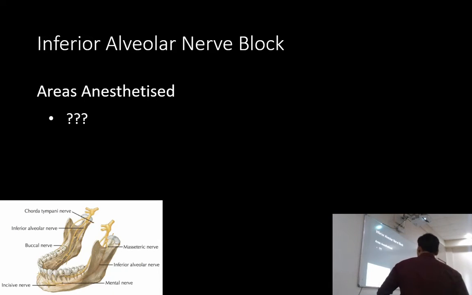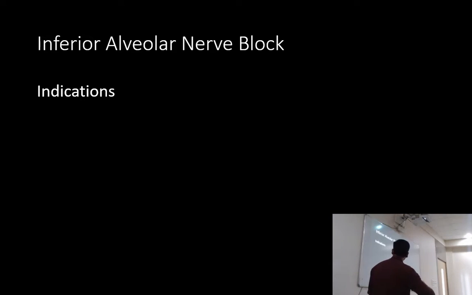Okay, and as I mentioned earlier, in the majority of cases the lingual nerve is blocked. So we're going to see the lingual mucoperiosteum that is blocked, and we have the floor of the mouth, tip of the tongue, anterior two-third of the tongue, that will be anesthetized. Okay, so these are the areas anesthetized.